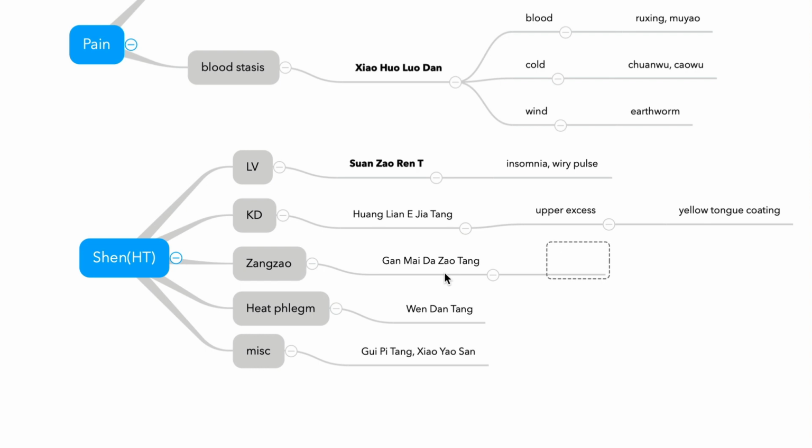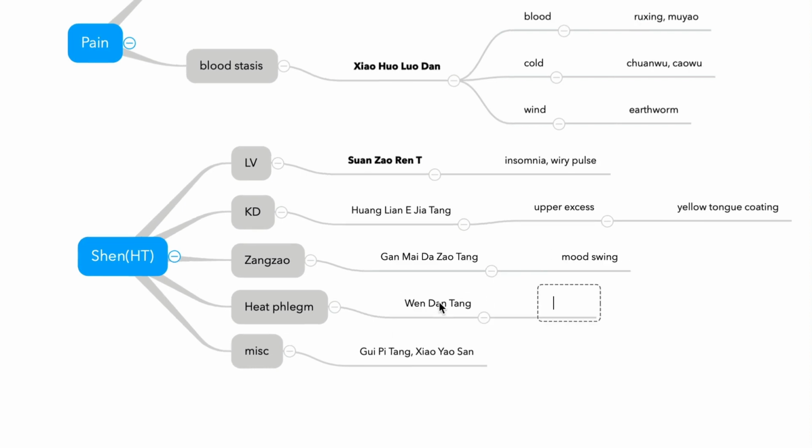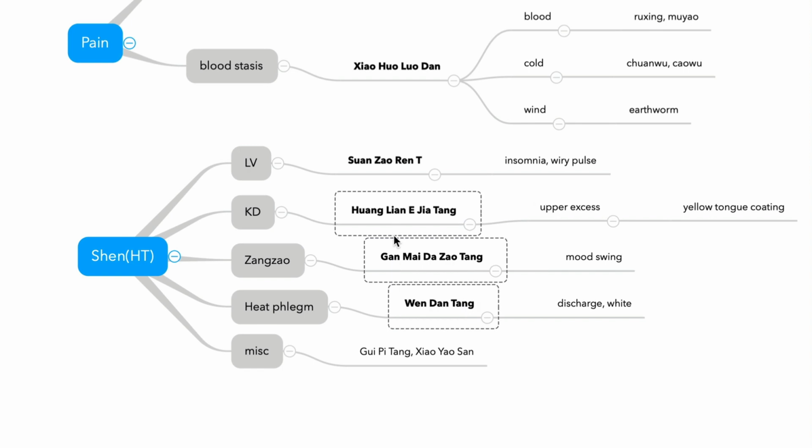Gan Mai Da Zao Tang, mood swing, melancholia. Wendan Tang, compare Longdan Xiegan Tang, discharge white, no smell. And Guipitang, Xiaoyao. This is for Qi and blood deficiency. Xiaoyao is for liver-spleen disharmony. So remember these four formulas, plus two additional formulas, Guipitang and Xiaoyao.